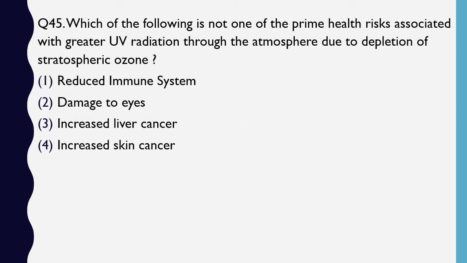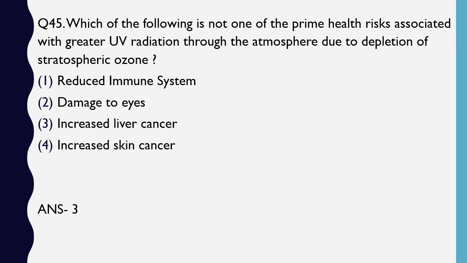Question number 45. Which of the following is not one of the prime health risk factors associated with greater UV radiation through the atmosphere due to depletion of the stratospheric ozone? Reduced immune system, damage to eye, increased liver cancer, increased skin cancer. Not a prime health risk factor. The correct answer is option 3, increased liver cancer.